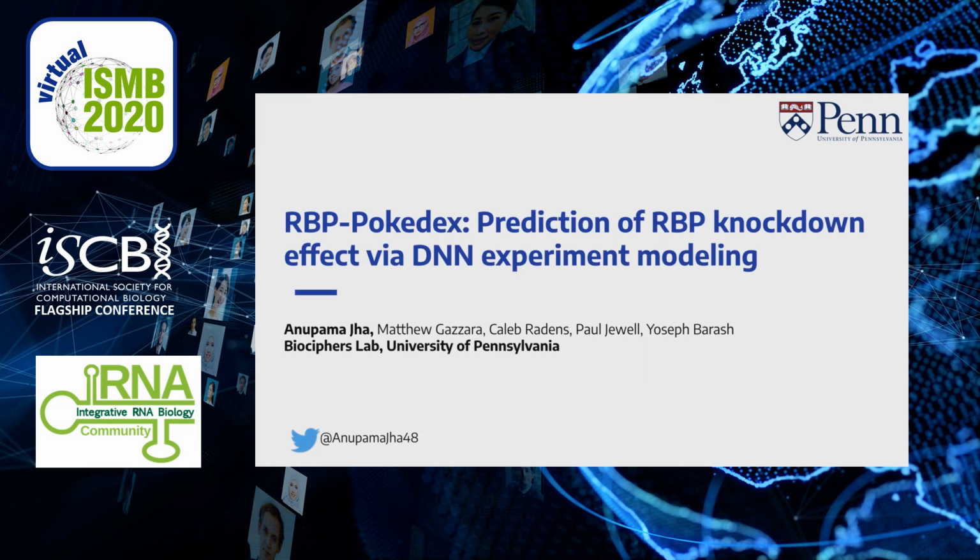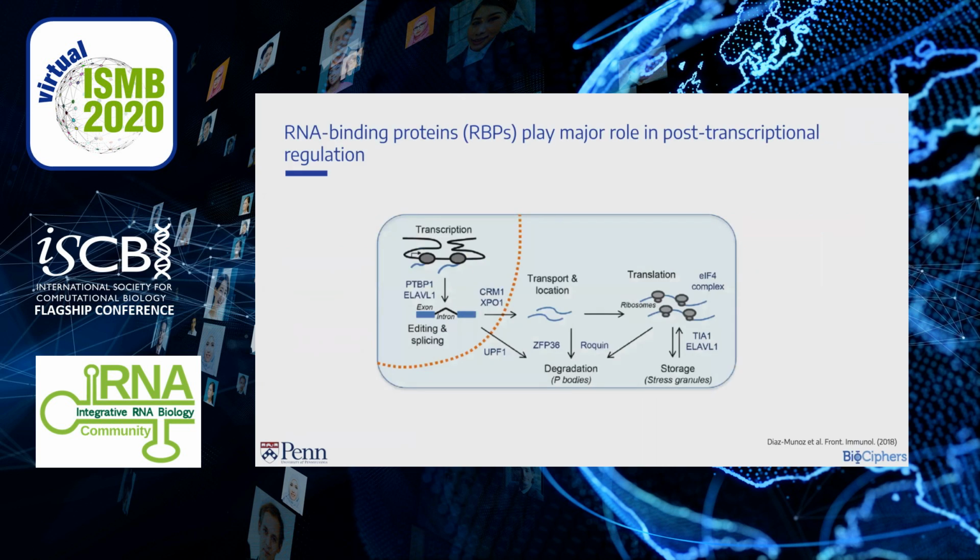Today, I'll talk about RBP-Pokedex. It is an unsupervised deep learning approach for predicting the effect of an RBP's knockdown on other RBPs in healthy human tissues. RNA binding proteins are major drivers of post-transcriptional regulation in cells.